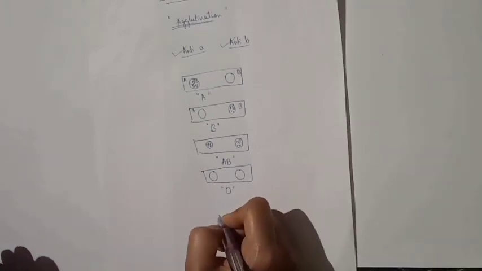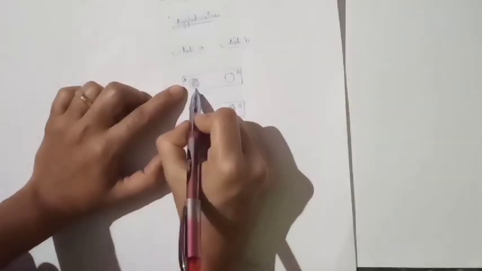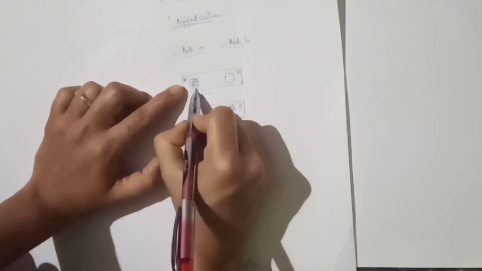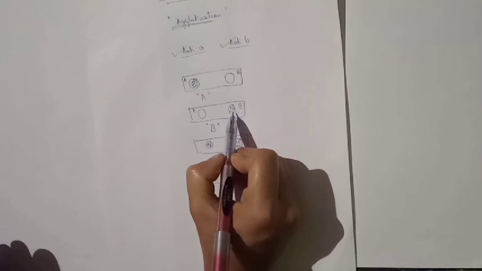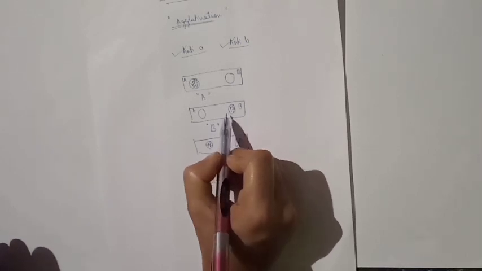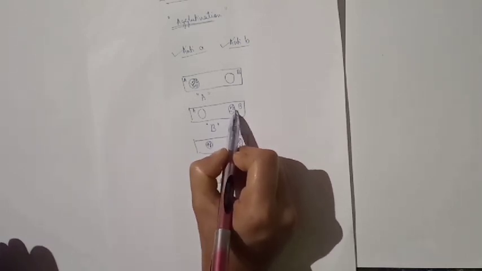Why is this so? Because in blood group A, antigen A is present. Antibody A recognizes antigen A and agglutinization occurs. As a result, clumping of blood takes place. Here, antigen B is present. Antibody B detects its antigen B and agglutinization occurs.